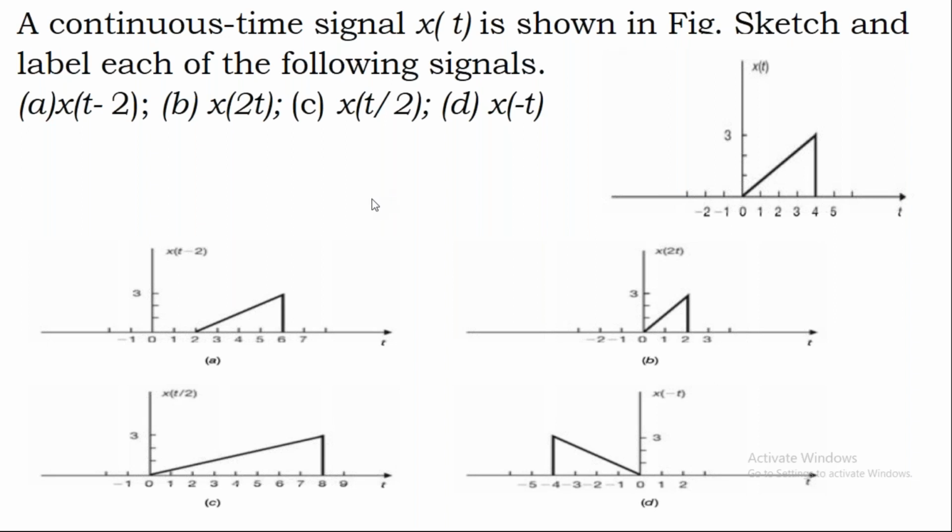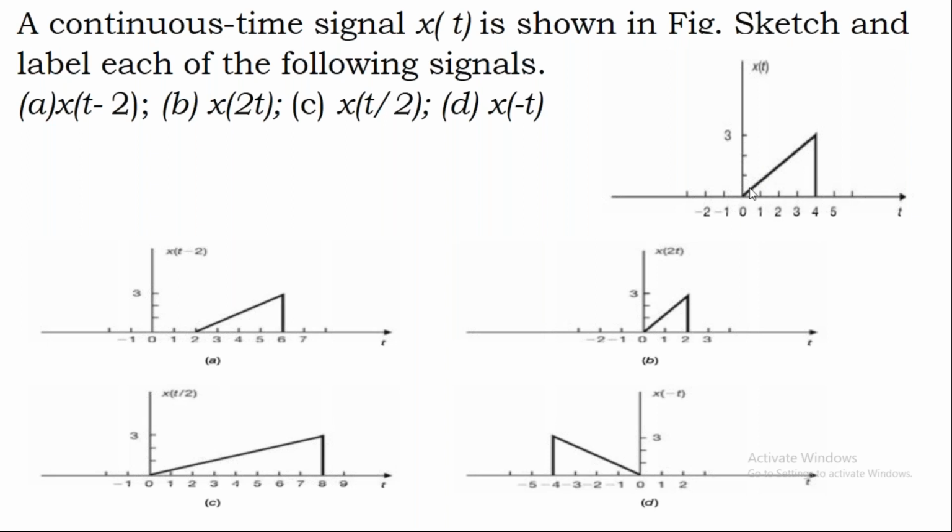Here, the problem is nothing but basic operations on signals, right? The signal given to us is a triangular pulse. Observe this waveform x of t, which exists from 0 to 4.